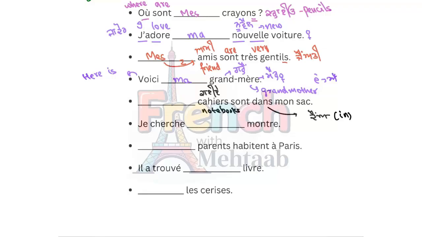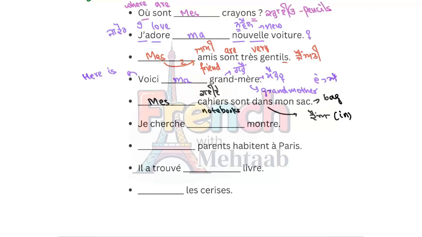Cahiers sont dans mon sac. Sac means bag. My notebooks are in my bag, but notebooks are plural. In the plural things, how do we say my? It is mes. Mes cahiers sont dans mon sac, in my bag. Okay?